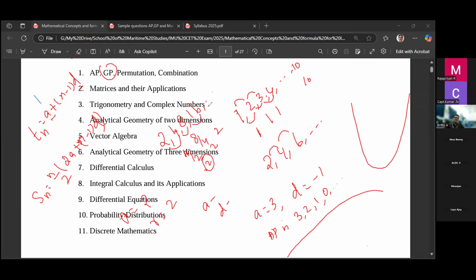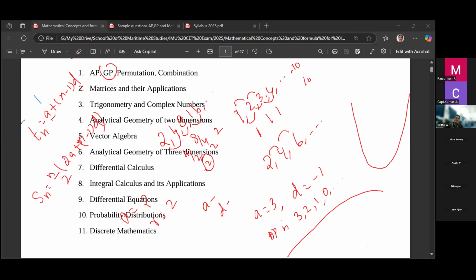So for GP also you should remember two formulas: the nth term formula and the sum of n terms formula. So Tn equal to A plus (n minus 1) D, and Sn equal to n by 2 into (2A plus (n minus 1) D), this is for AP.